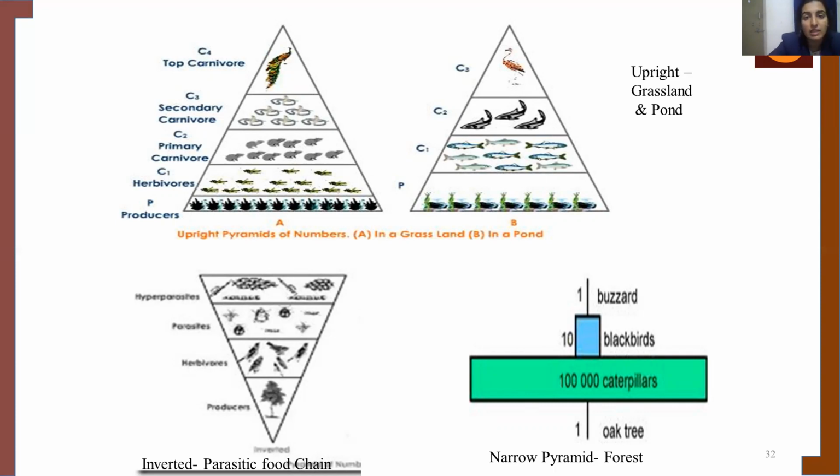When coming to the parasitic food chain, the producer will be a single tree, from which fruits or seeds will be consumed by the herbivores. These herbivores, when they die, are consumed by the parasites, and so on. So when you take each trophic level, the number of individuals keeps increasing in this parasitic food chain. That is why it shows an inverted pyramid. And again, when talking about the narrow pyramid, you can understand it from the image itself.